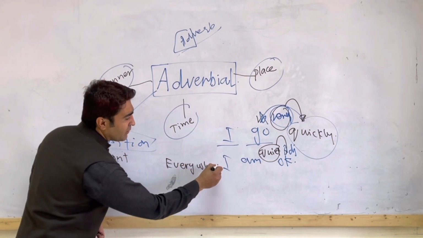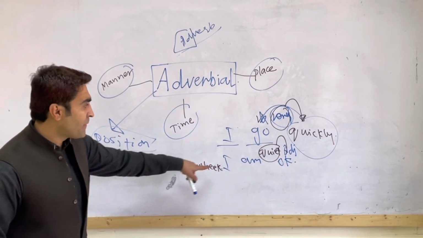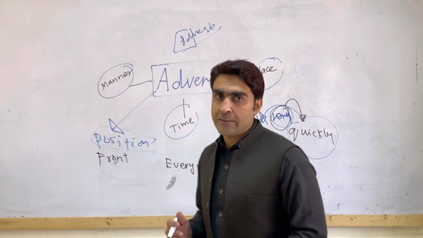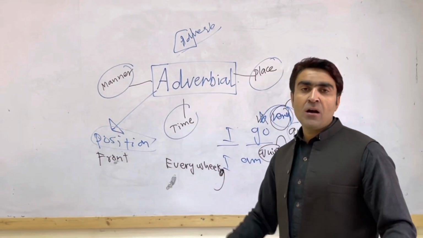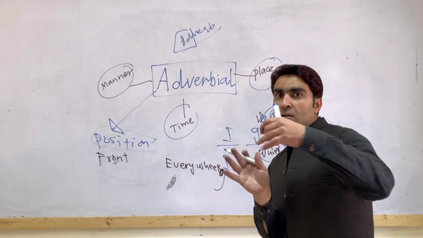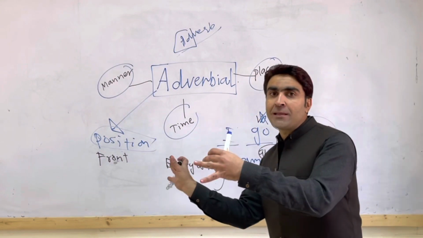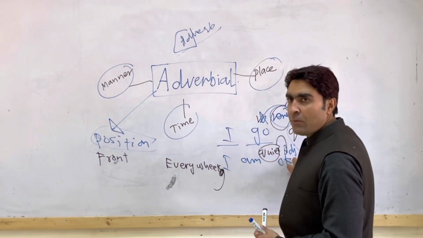For example, I say every week I'm okay. Now, one thing you should keep in mind is that you have to give a comma in order to separate the adverbial from the rest of the sentence when you are putting this at the front position. Every week, I am okay, for example.